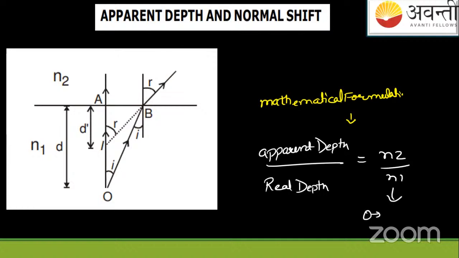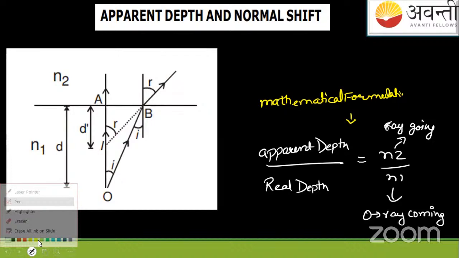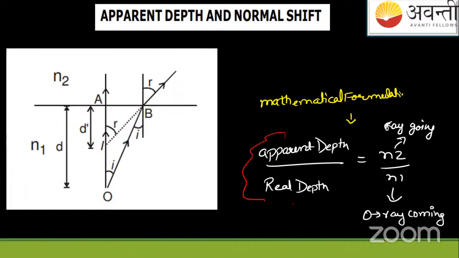N1 is where the object is, from where the ray is coming. N2 is the refractive index of the medium where the ray from the object is going. We have seen these things earlier also.